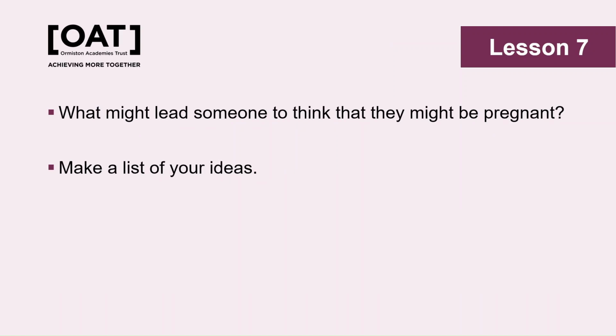Lesson 7 explores pregnancy options, and it starts with this do now task, which asks pupils to list the reasons that a person may think that they're pregnant. The missed period is probably going to be the go-to answer. It's worth clarifying that girls and women might skip periods for a range of reasons.